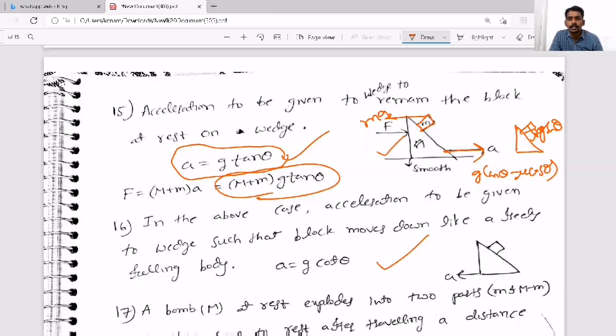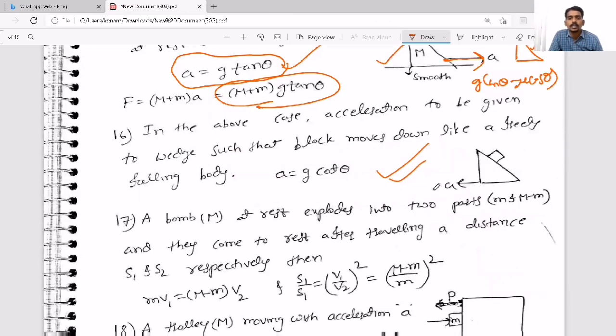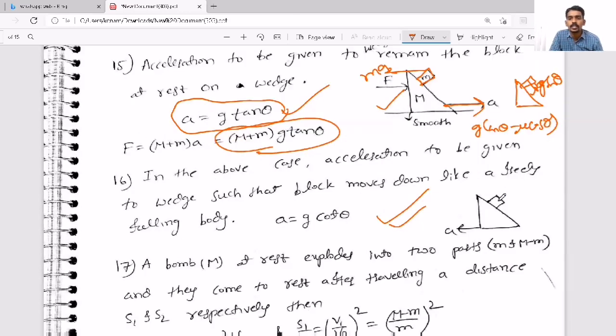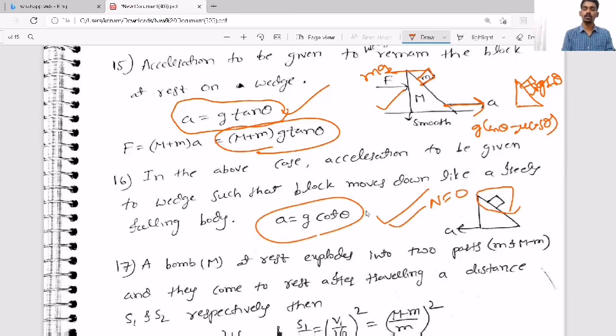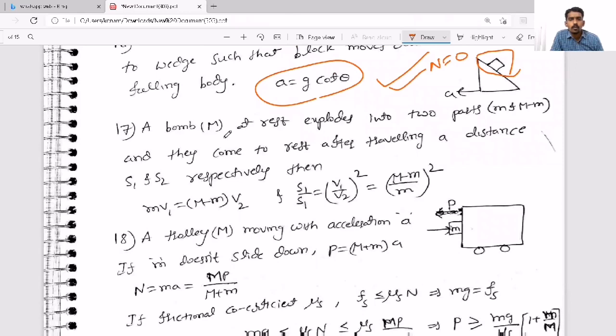This is also the same thing. Here they are telling force, here they are telling acceleration. But here there is a small difference. Here the block should remain at rest, but in this case the block should lose contact with the surface. So what condition will we take? The acceleration of the wedge is such that the pseudo force magnitude makes the block lose contact. That means the normal reaction will become 0. So if you take that condition, a equals g cot theta.